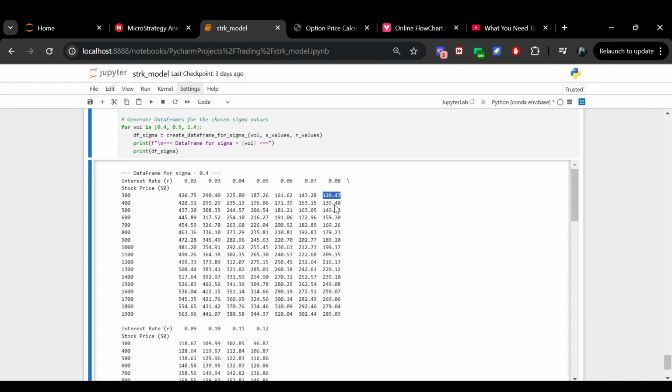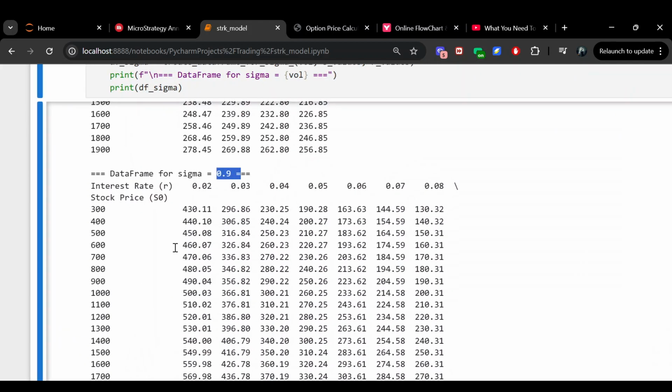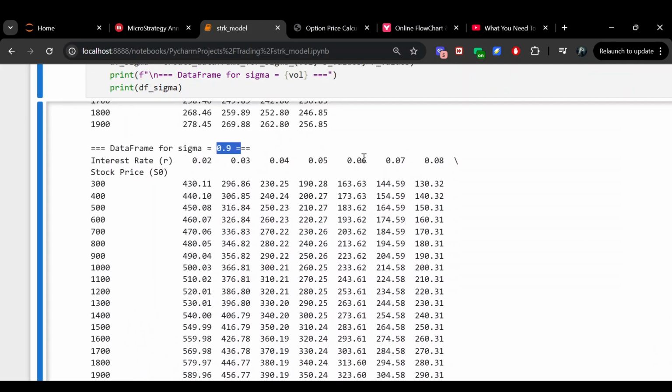Now, if you had another implied volatility view, like let's say you said the implied volatility was 90%, well, you can then do the same thing. And let's also say that you have a 5% interest rate view. You go to 5%, and let's say that MicroStrategy was trading at $500 per share. That's 500. You'd come right here and you get 210 per STRK. So this is really how you would use this kind of table.